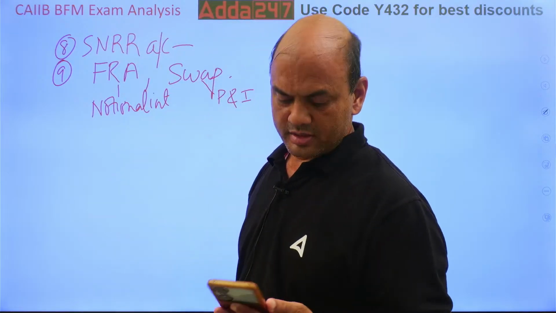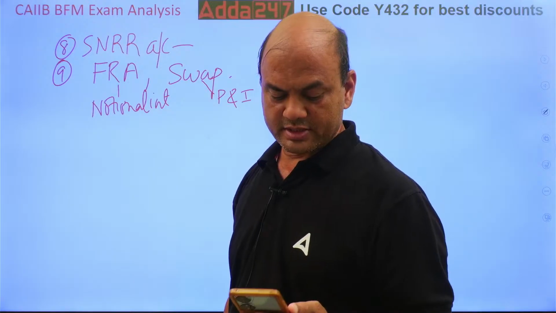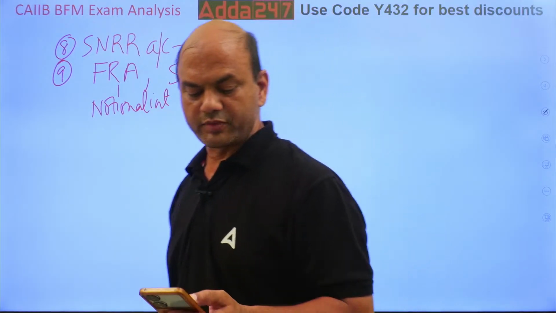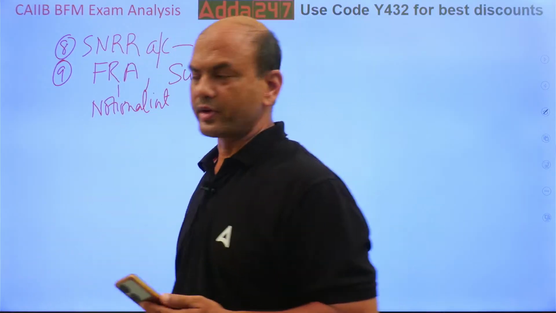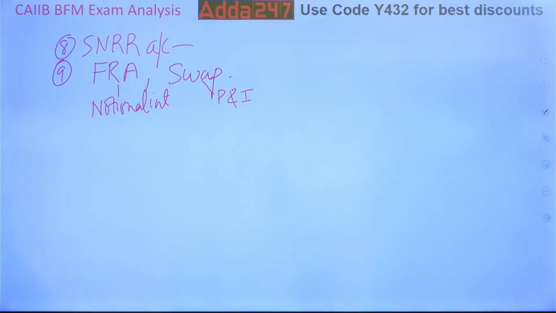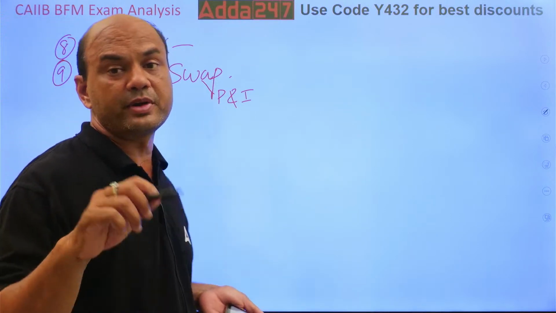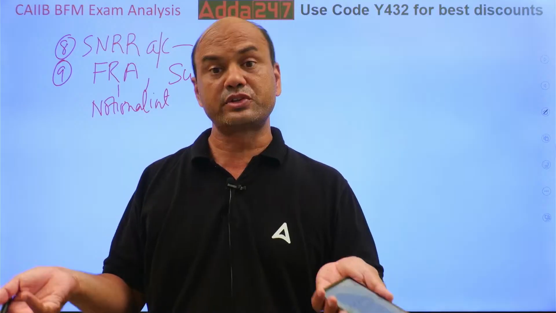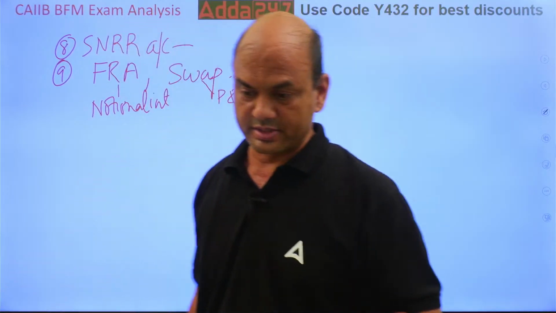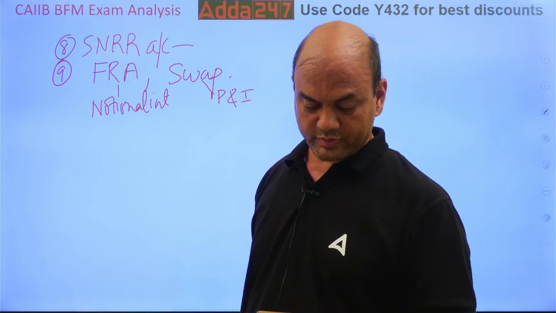Then one question was FRA and IRS. This question was asked. IRS means interest rate swap. In FRA, only notional interest is exchanged. In IRS, complete principal and interest are exchanged. The difference between them: in FRA the difference in notional interest is exchanged, and in IRS actual interest is exchanged. That is the main difference. So there was one question on this.